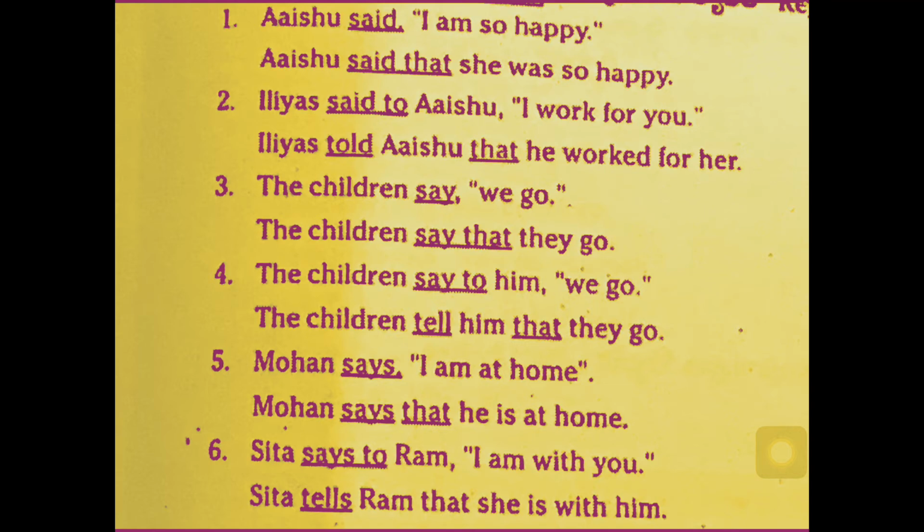Now, Ilyas said to Aishu, I work for you. Here, said to changes to told as usual, and Ilyas told Aishu that... I refers to whom, children, over here? I refers to Ilyas, who said to Aishu. So here I refers to Ilyas. Okay, so he. And work, which is in simple present, has changed to simple past: worked. He worked for... You refers to Aishu, so it is her. Have you understood?